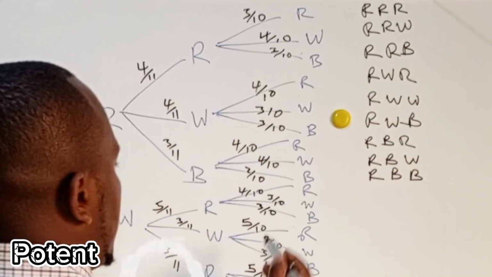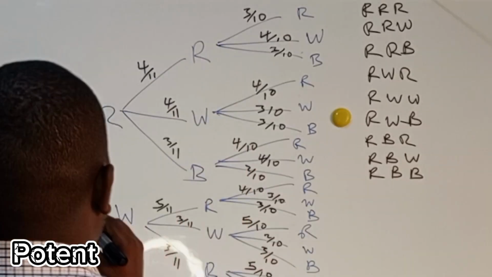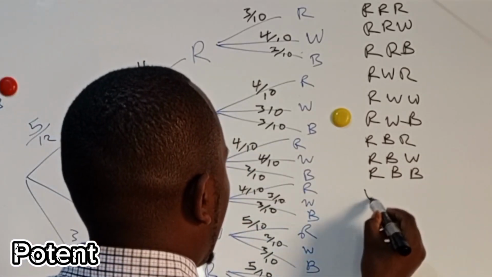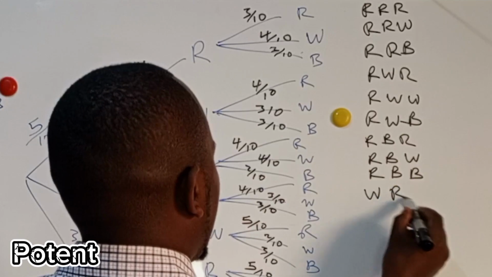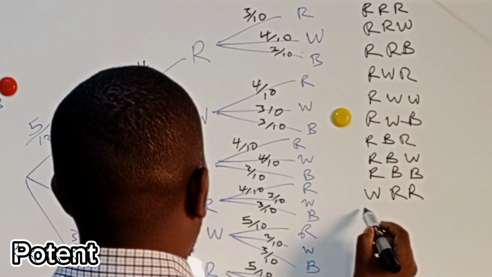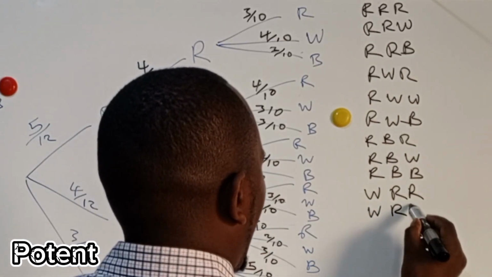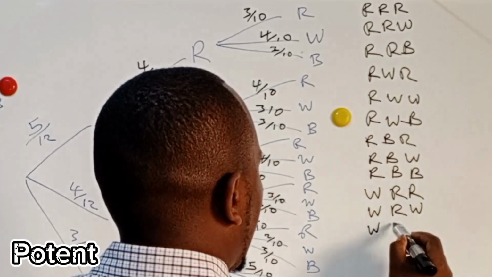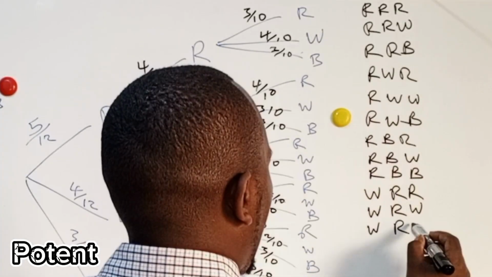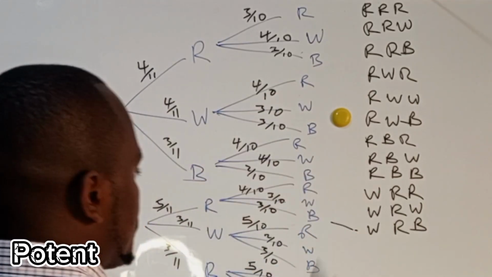Then the other one here is white, R, R. So the probability white, red, white, red, blue. So this is the probability here.